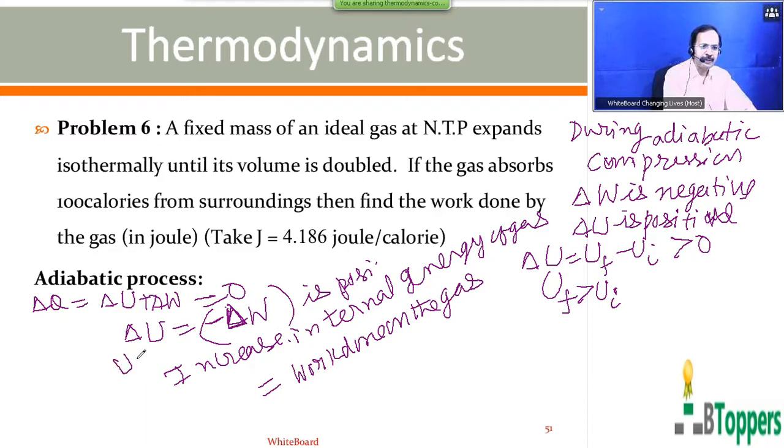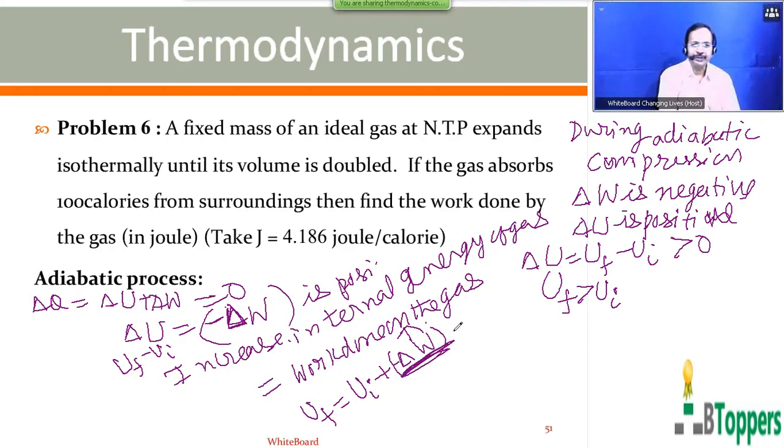So delta U you can write as UF minus UI, the internal energy of the gas in the final state minus the internal energy in the initial state, equals minus delta W. Minus delta W gives you the work done on the gas. That means work done on the gas will add to the internal energy of the gas in the initial state in the adiabatic compression, so that the internal energy of the gas will increase. If the internal energy of the gas increases, the temperature of the gas also increases. So the temperature of the gas in the final state is more than the temperature of the gas in the initial state. So in the adiabatic compression, work is done on the gas which will add to the internal energy of the gas. Therefore, internal energy of the gas increases.